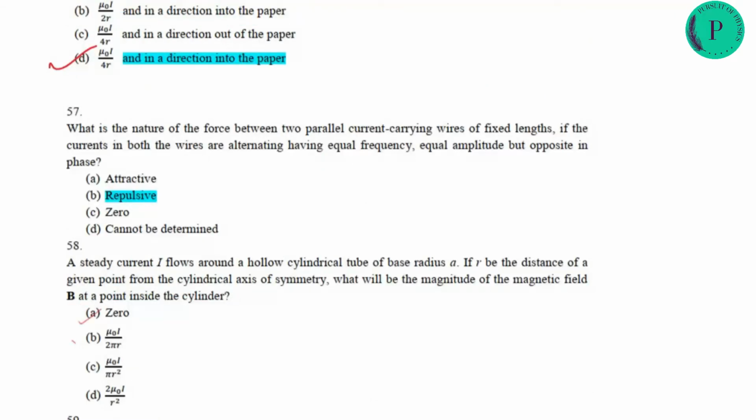Next is, what is the nature of the force between two parallel current carrying wires of fixed length if the currents in both wires are alternating, having equal frequency and equal amplitude but opposite in phase? They are asking about opposite phase, so the force will be repulsive.